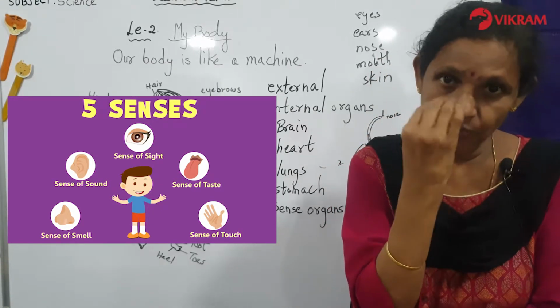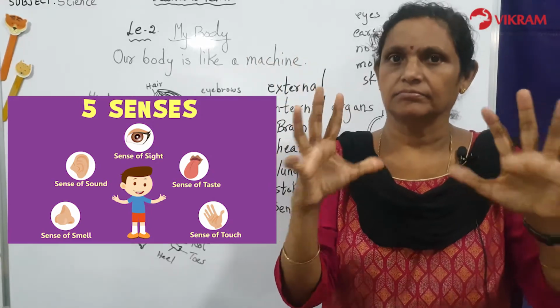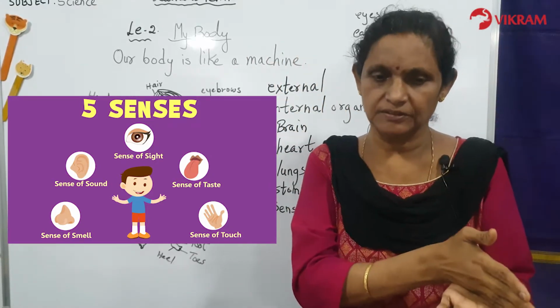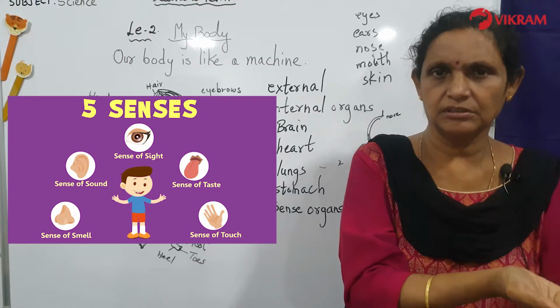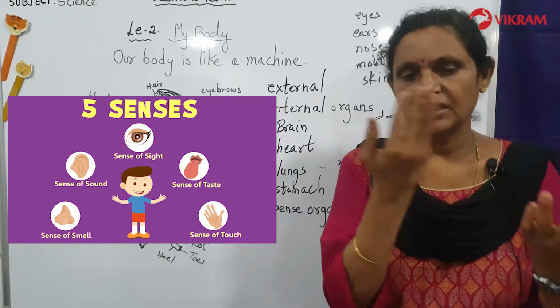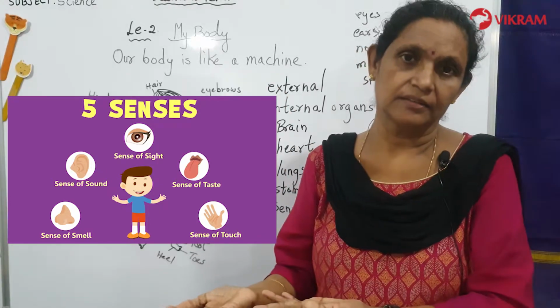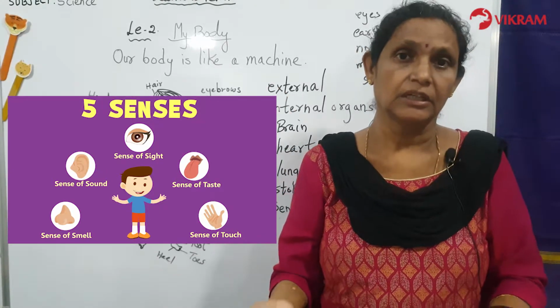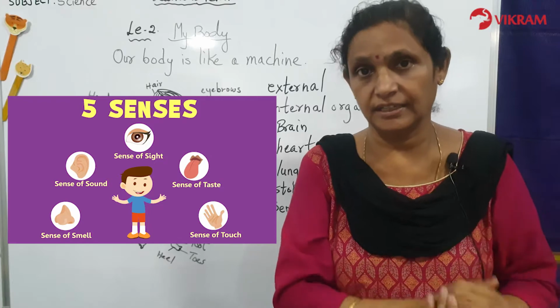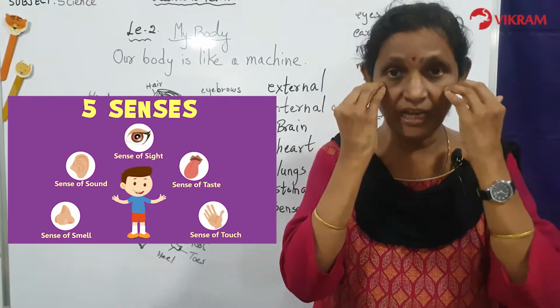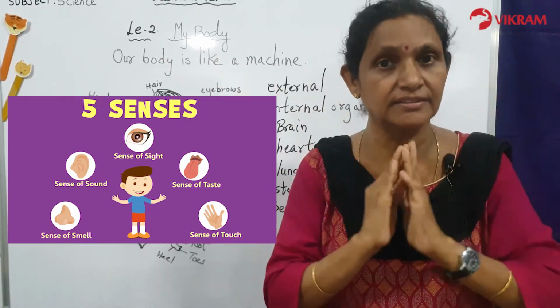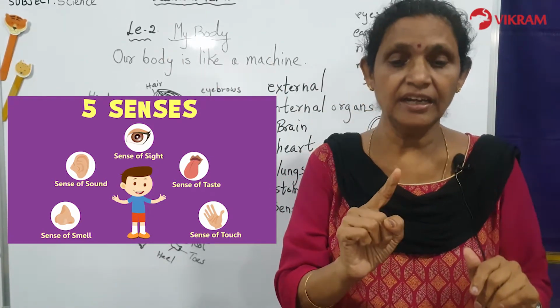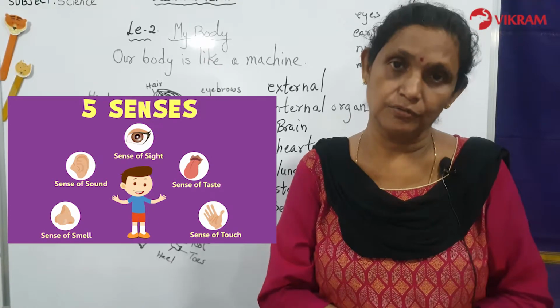So when it is able to see, it will be able to tell this is the identity of the person. What is that? Yes, it is a shape, it is a person, it is an animal, it is a bird. The size of that, the color of that. It's a nice white color bird, it's a blue color shirt they are wearing, like that. So eyes will help you to see things, see the whole world, surroundings, everything, and identify the shape, size and the color of the things.